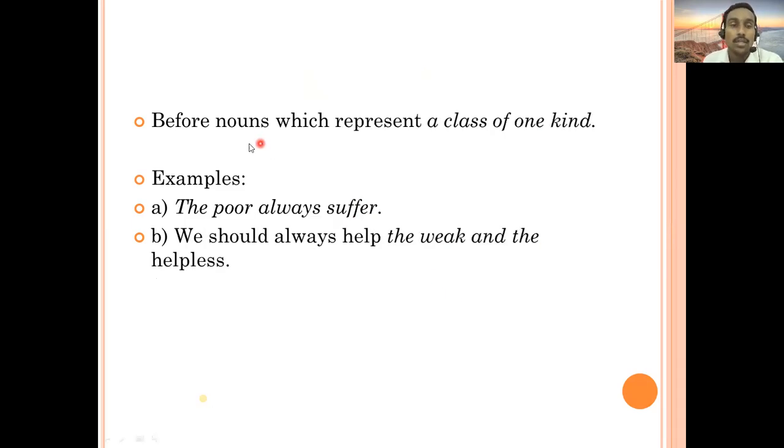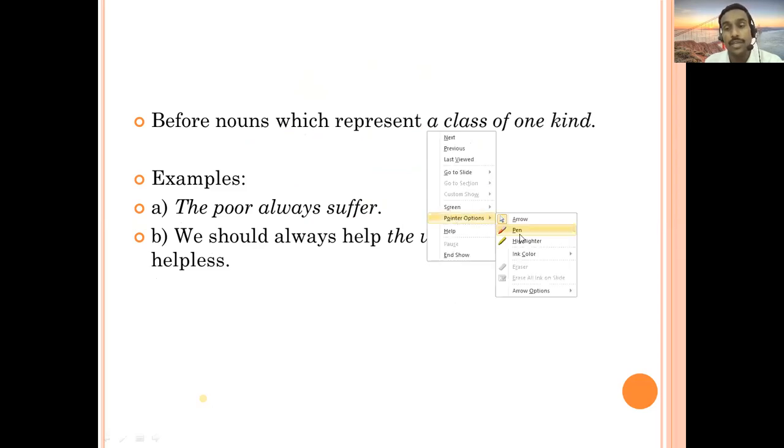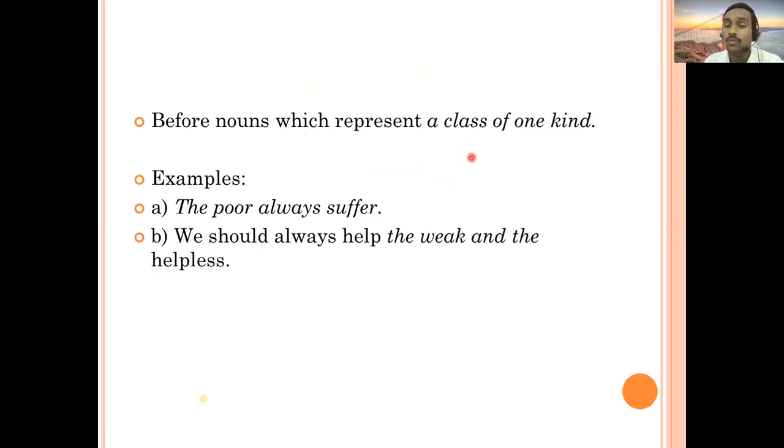The next: before nouns which represent a class of one kind. So the next use of article the is like this. It says when a particular noun, maybe a word, is going to represent a class. A class means the entire family, the entire group of that. In that case article the will be used when that noun refers to the entire class. Let's see with examples so you will understand it in a better way.